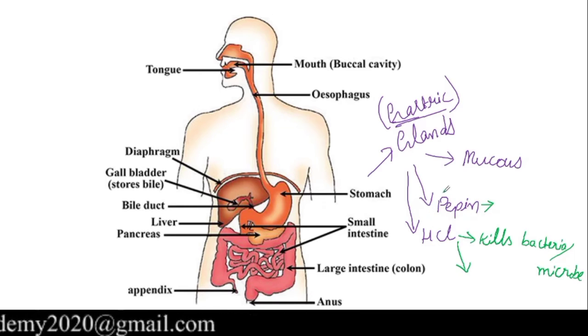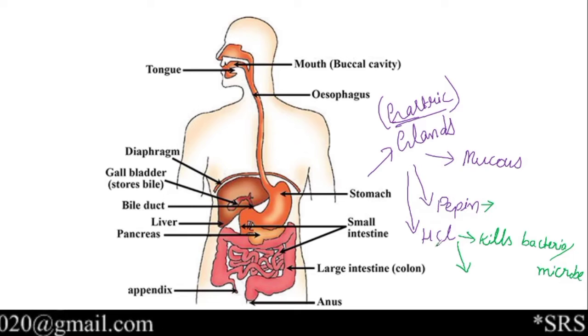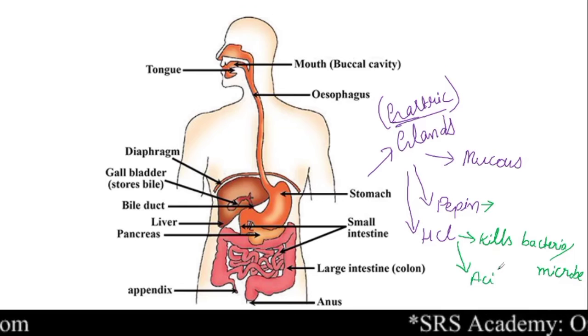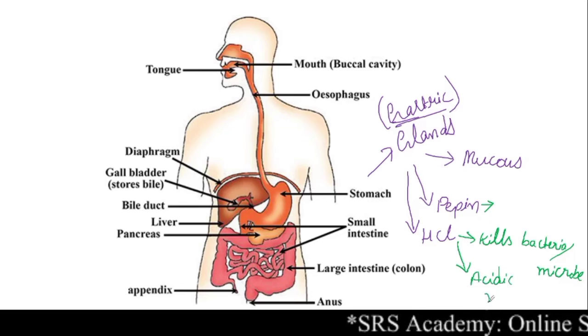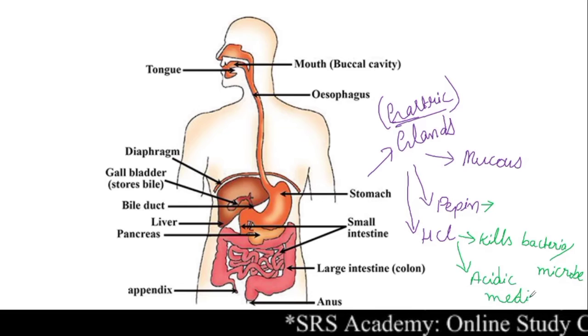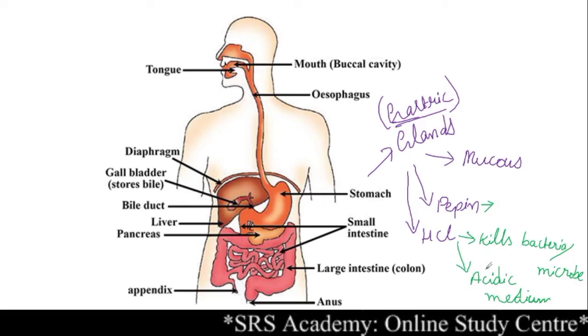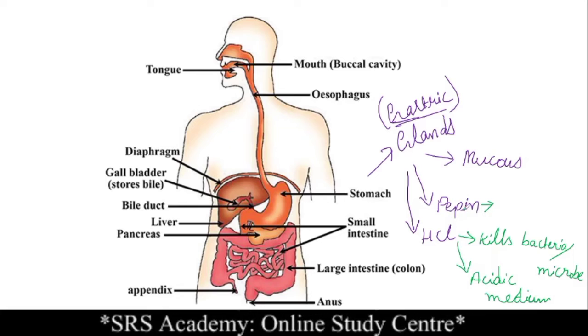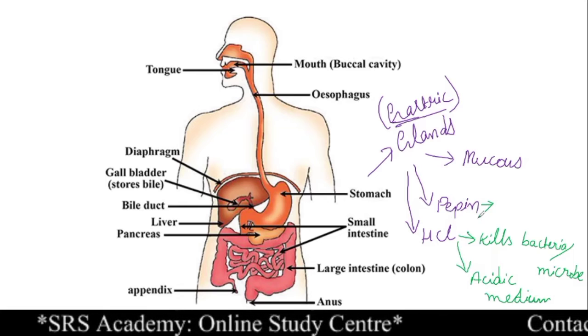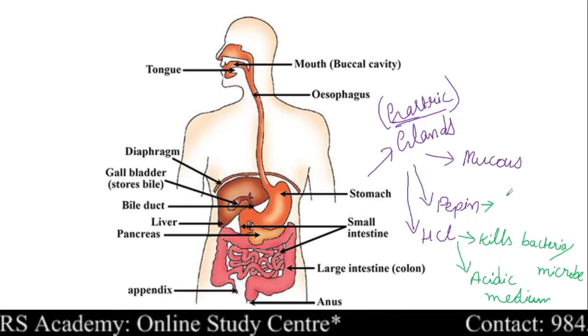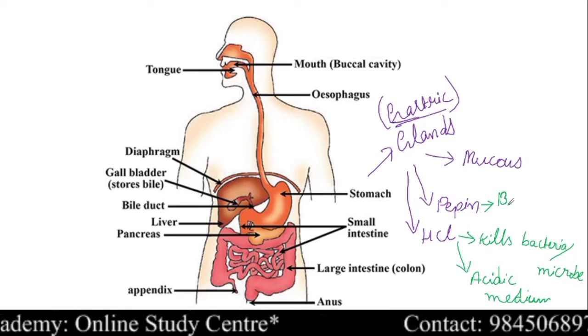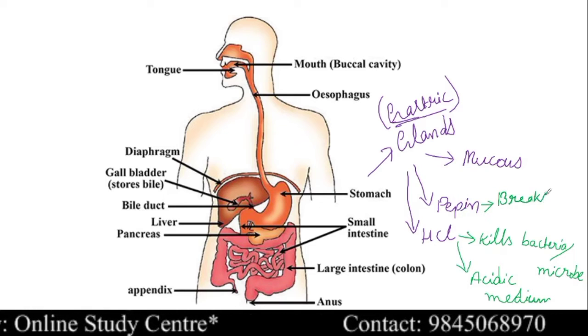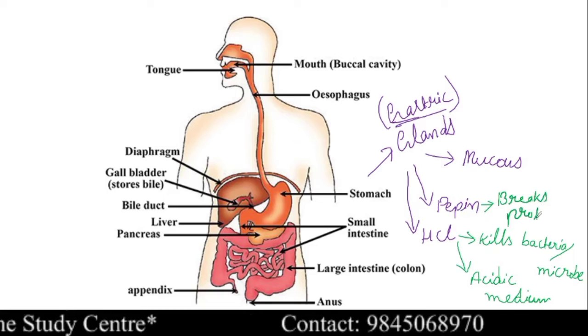That acidic medium is created by HCl. Clear? So HCl creates an acidic medium for the functioning of pepsin. As for the function of pepsin, as I just said, it is a protein digesting enzyme. It breaks the protein present in the food.